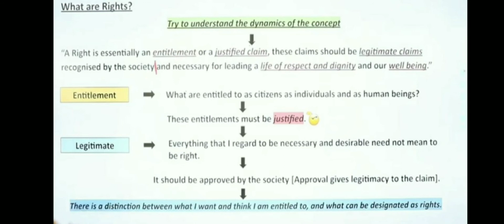Means if I claim something in a country, I want this thing as a citizen of the country, that must be legal. Like, I want to get a healthy life, like a pollution-free one, or a right to vote. These are legitimate claims. If I want someone to make me PM and say this is my right, that is not a legitimate claim.